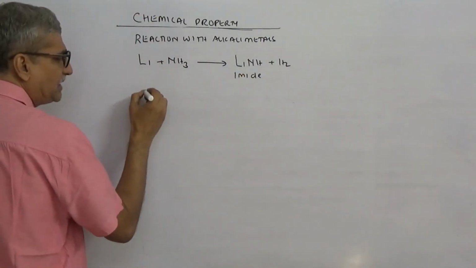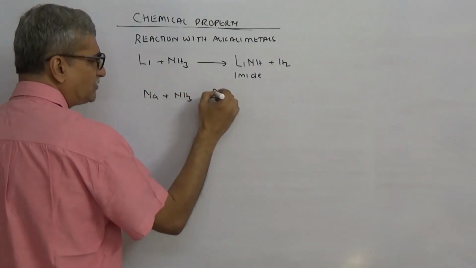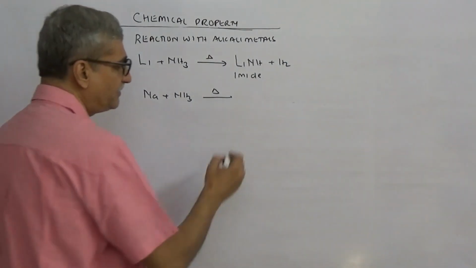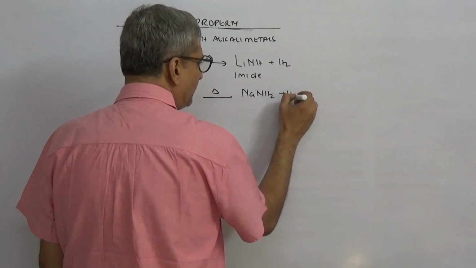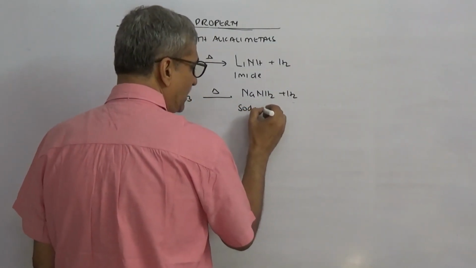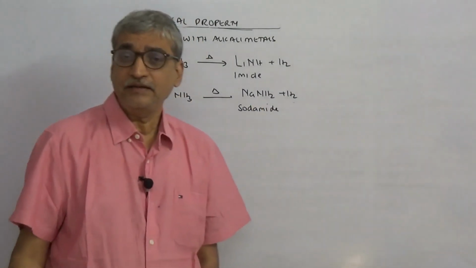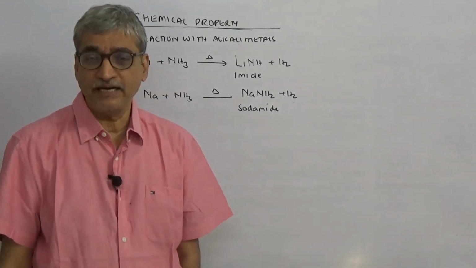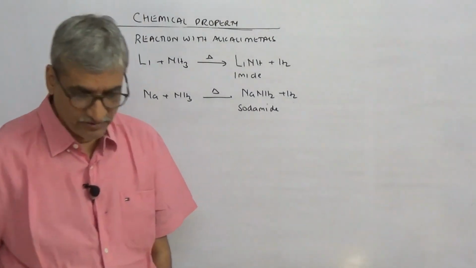Whereas all other alkali metals like sodium, when ammonia is passed over red hot sodium, you get soda amide, NaNH2 plus H2. So soda amide, you should remember, especially soda amide. If on soda amide a small amount of water is added, it immediately explodes. So when handling soda amide, you have to be very careful.